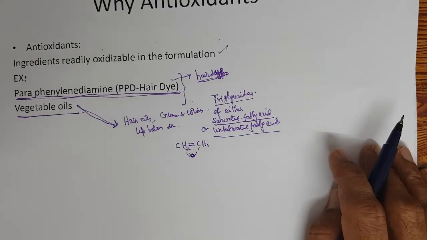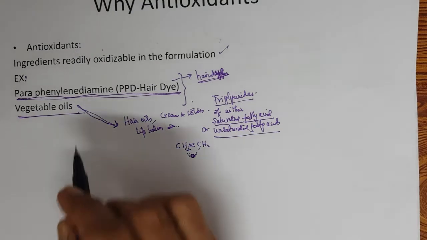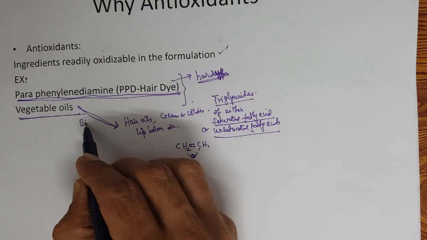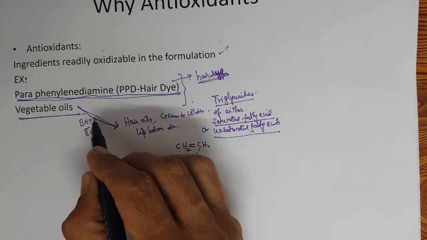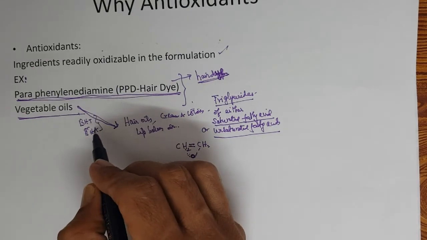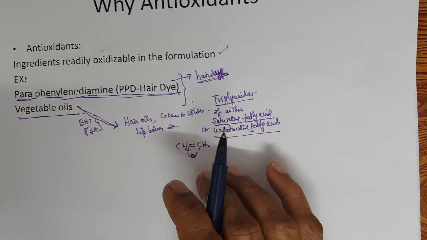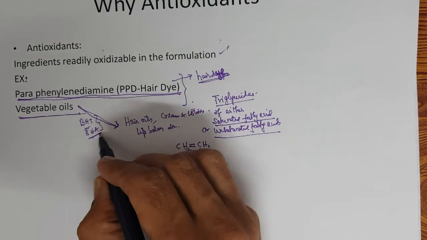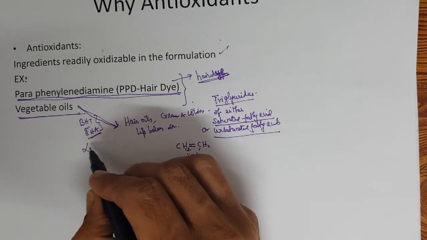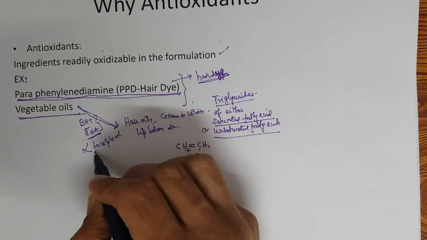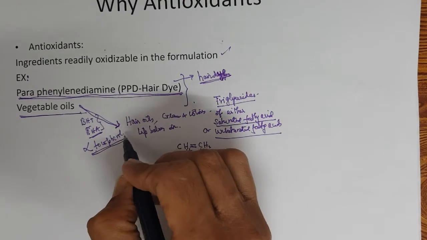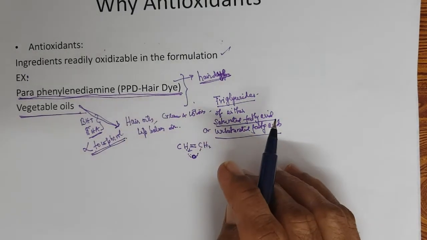Here, usually BHT or BHA can be added. These are cheap antioxidants for oils, but the best antioxidant for vegetable oils is alpha tocopherol, which is very, very expensive.